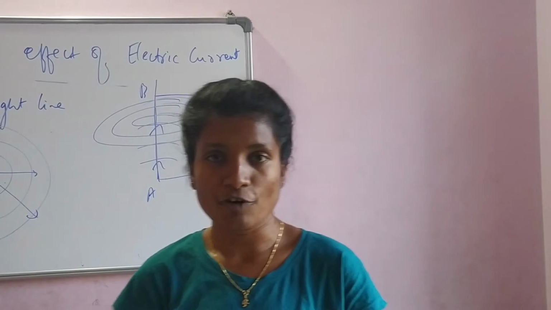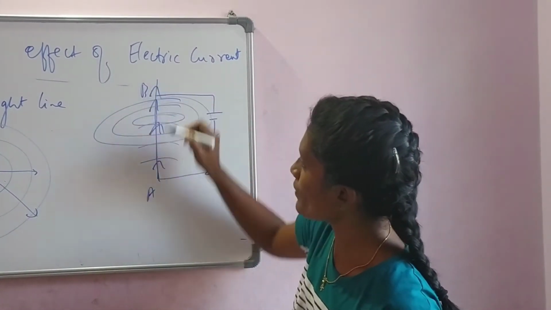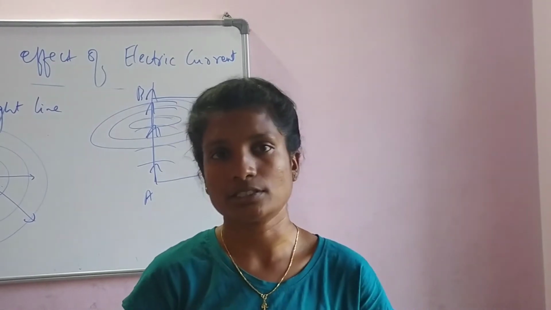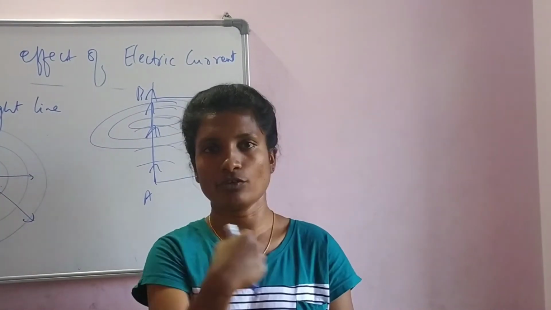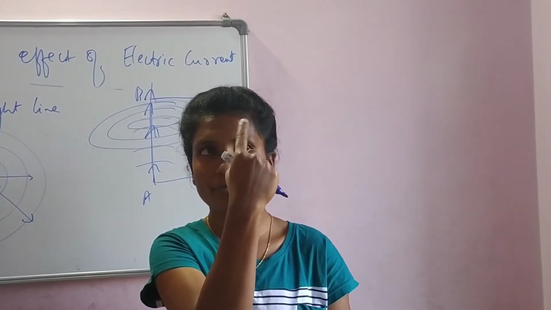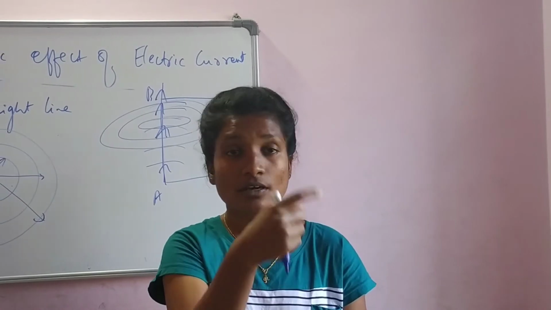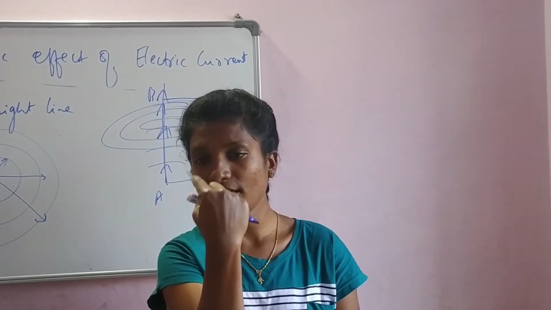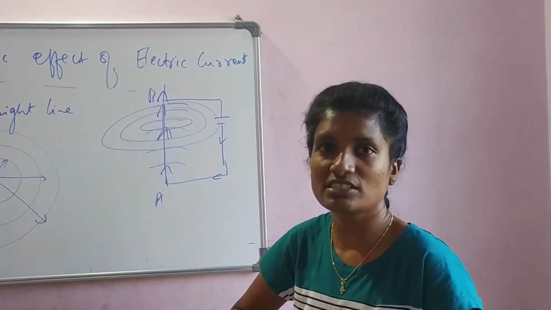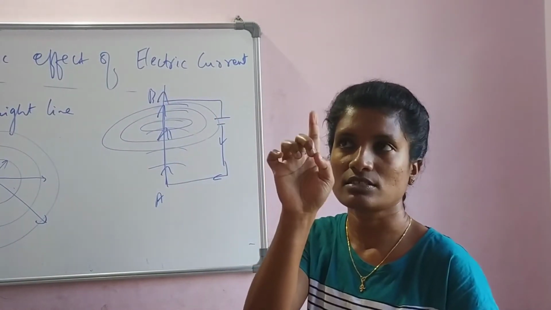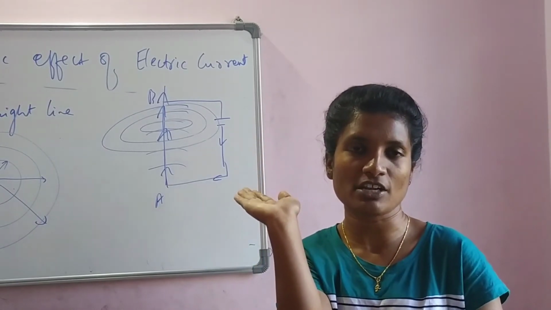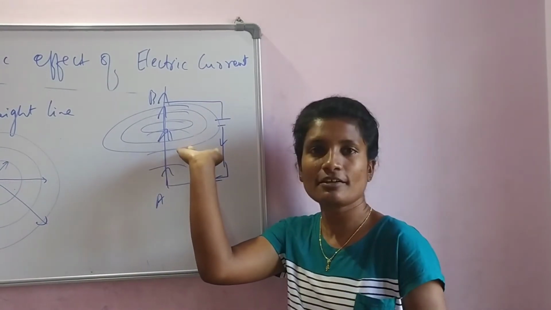When the current is moving upward, the magnetic field is anti-clockwise. Let us imagine there is a clock in front of you. Up is the number 12. If it moves from 12 to 1, it is clockwise. But if it moves from 12 to 11, 10, 9 in the reverse order, that is called anti-clockwise. Similarly, imagine the same clock starting at 12, and keep it in a horizontal plane. Can you imagine the clock?